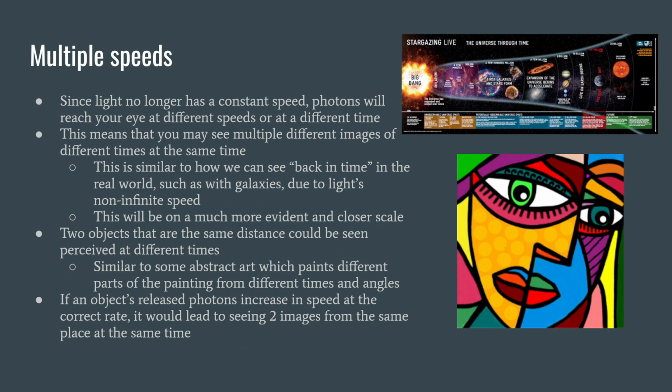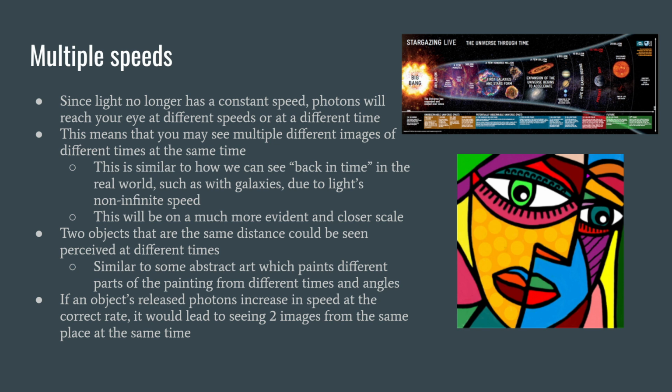Since light no longer has a constant speed, different photons would take different amounts of time to reach your eyes. This means multiple different images from different times could be seen at the same time. This is similar to how we can see back in time, because the universe is so big, and the speed of light is not infinite. However, this would be much more evident and impactful on a smaller scale.